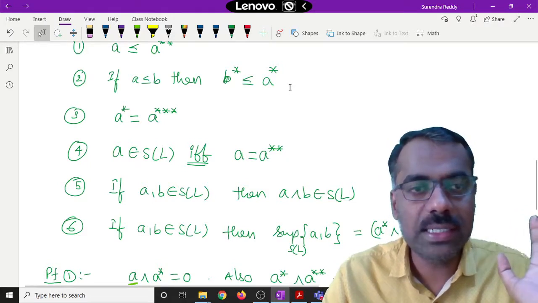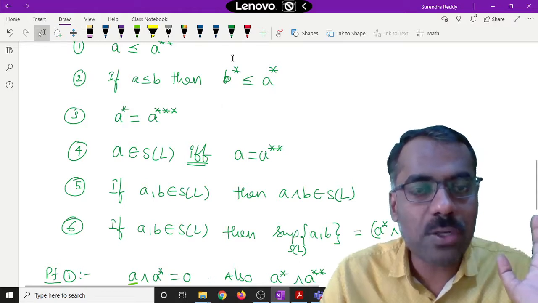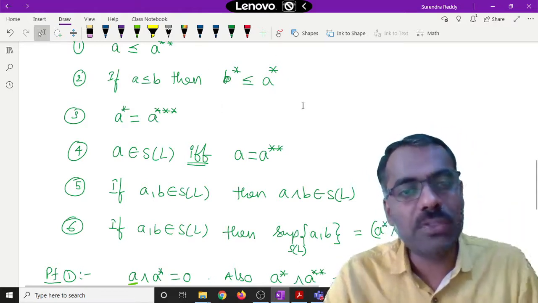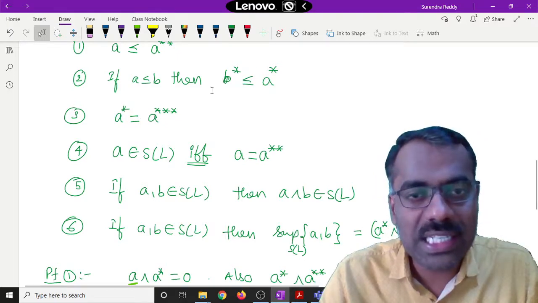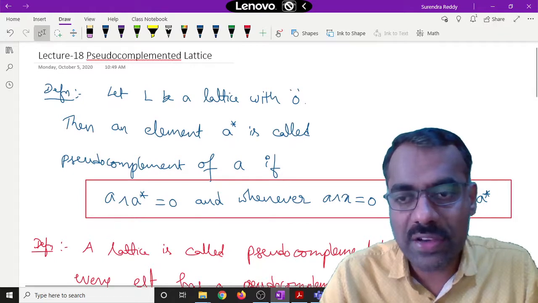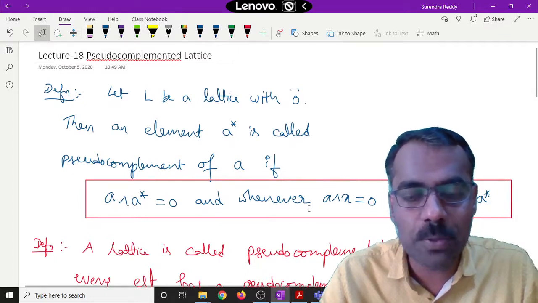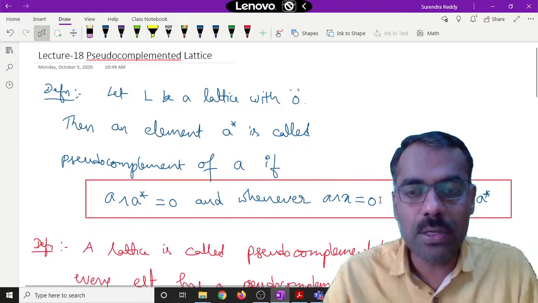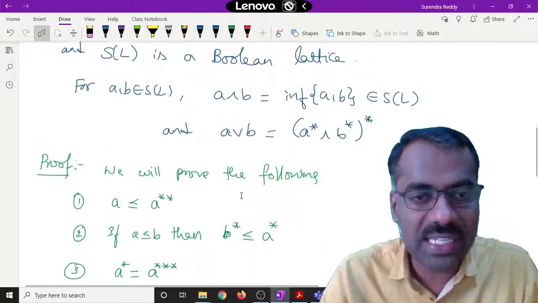Is this clear? So if we want to show that B star is less than or equal to A star, it is enough to prove what? This is just like our x. So if I want to show that x is less than or equal to A star, it is enough to prove that A meet x is equal to 0. What is our x in our problem?